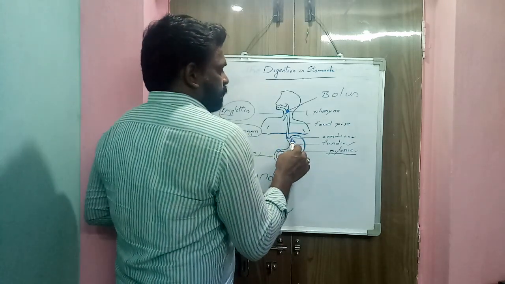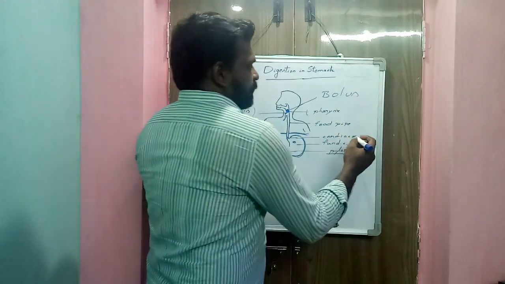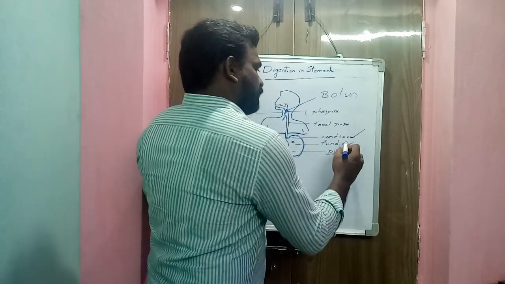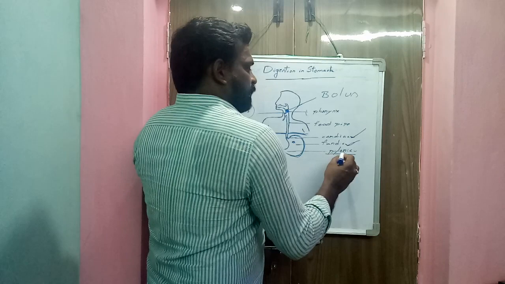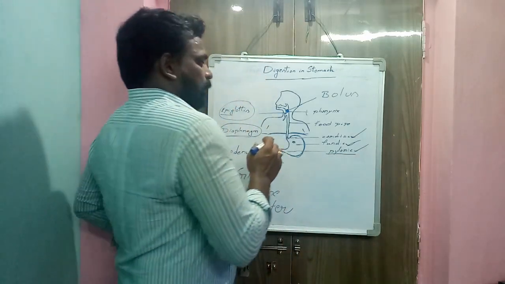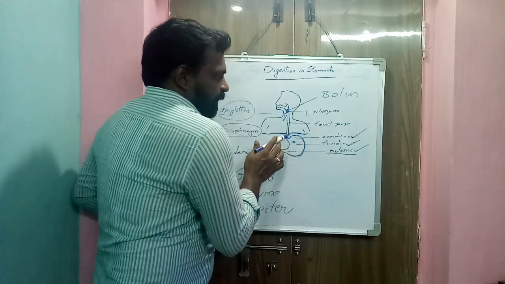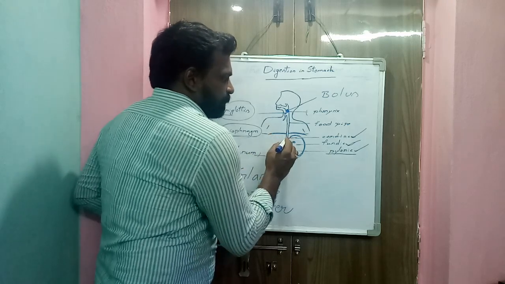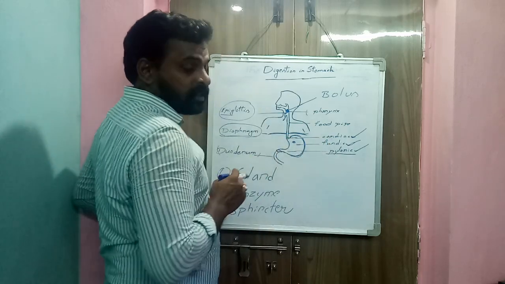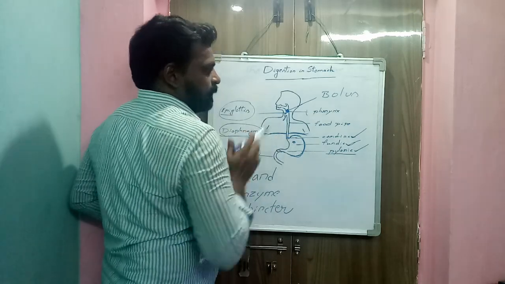So here this is the structure of our stomach. Three regions are present: this region is called the cardiac region, this region is called the fundic region, and this region is called the pyloric region. Here in the cardiac region, the esophagus opens into the stomach. One sphincter is present between the esophagus and stomach. This sphincter is called the cardiac sphincter. Its function is to allow food material from the esophagus into the stomach.